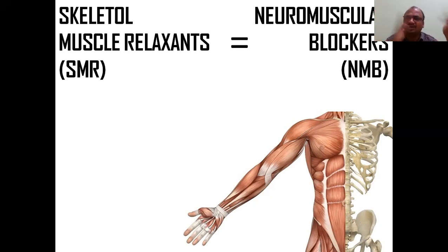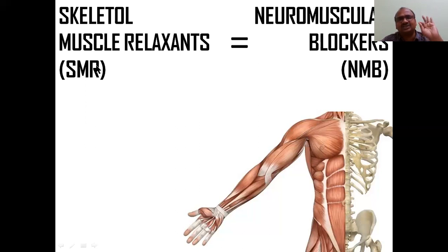Many students make mistakes in the examination. In the exam they will give the name neuromuscular blocker, but the student doesn't know the name neuromuscular blocker, although he knows everything about skeletal muscle relaxants. So simply he did not attempt it. He just left the question, thinking that he doesn't know. See, just the name is different only.